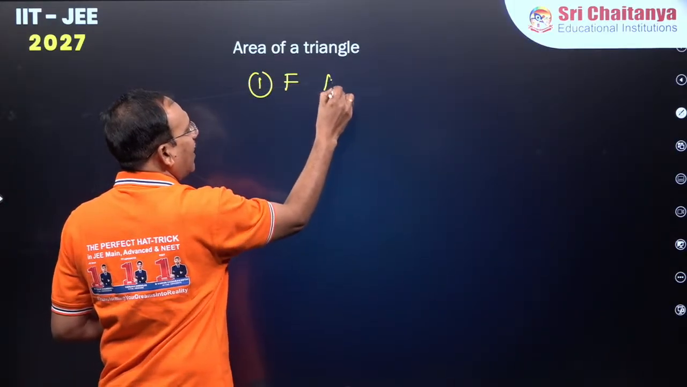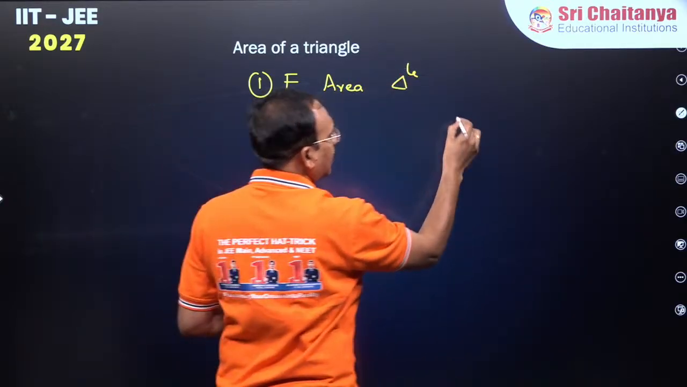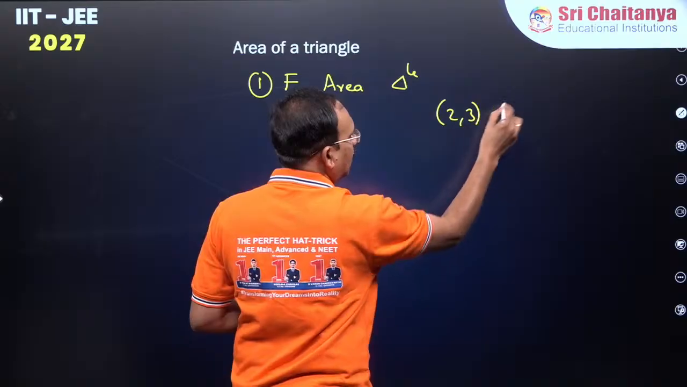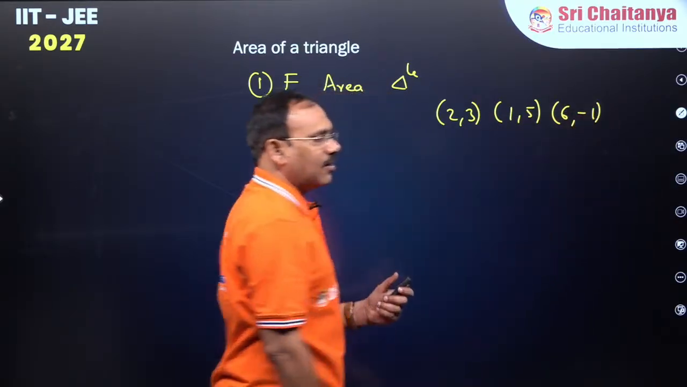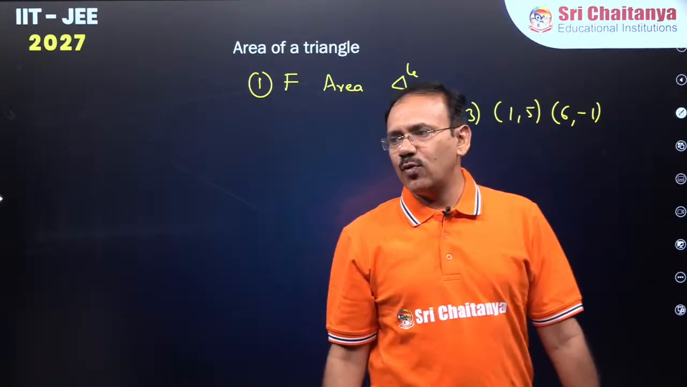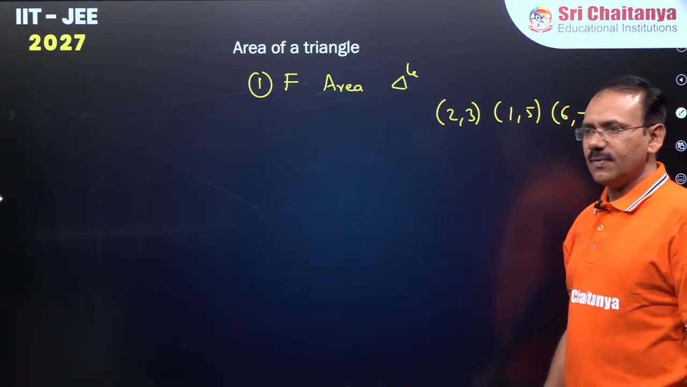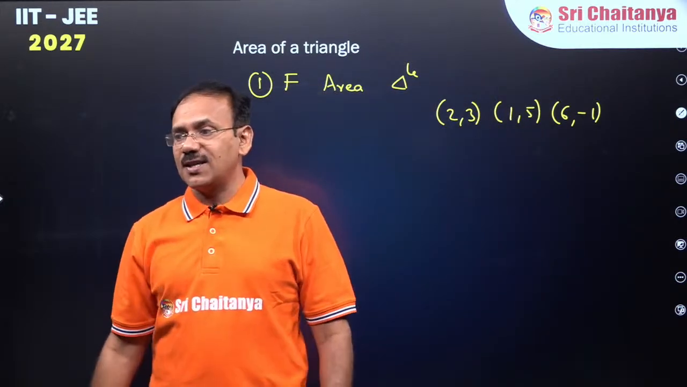Find the area of the triangle formed by the vertices (2, 3), (1, 5), (6, -1). Come on, all of you please try. Let me know the answer. Quick, quick, quick. Find the area of the triangle whose three vertices are these.